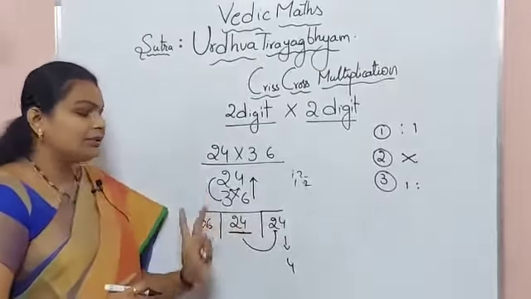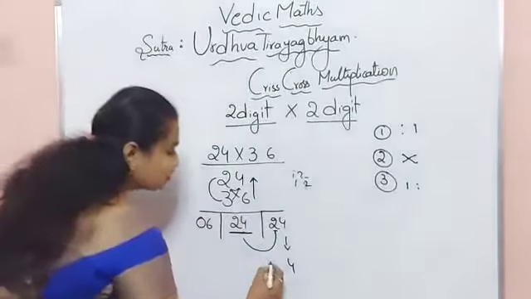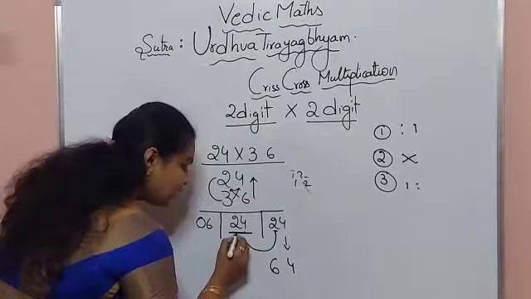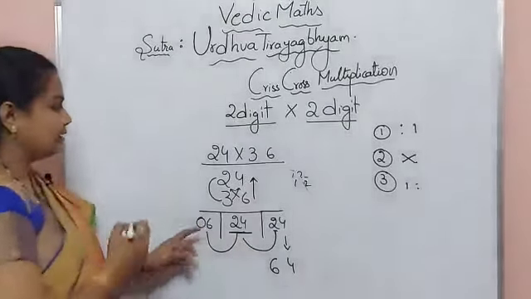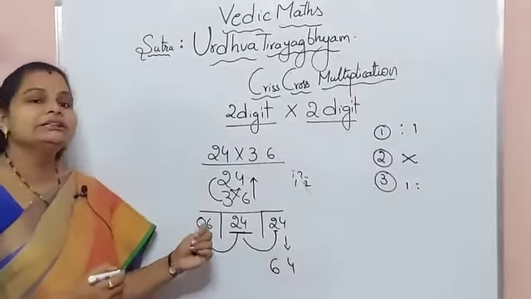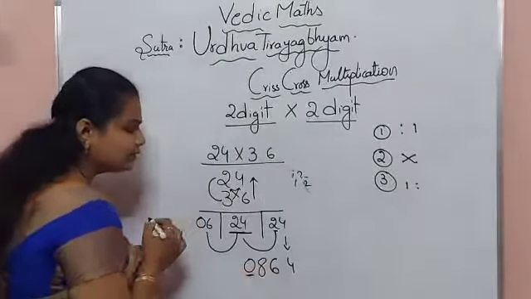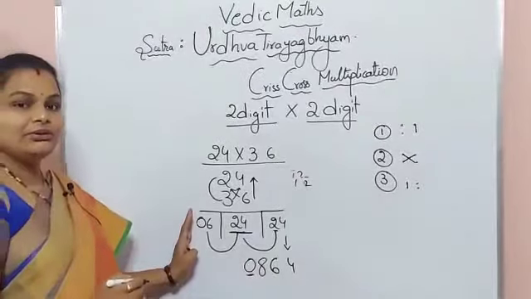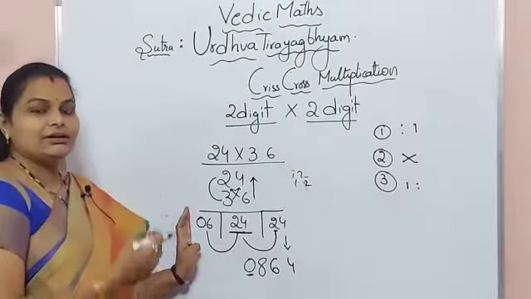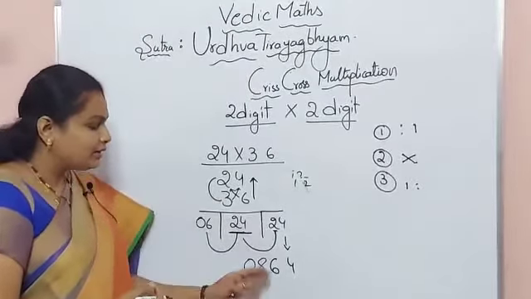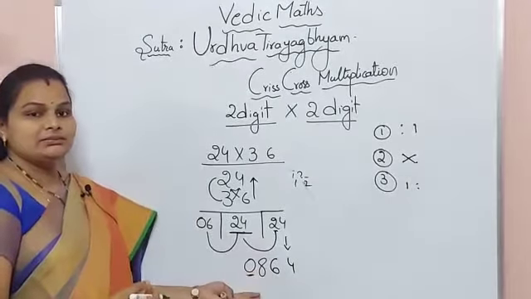So 24 plus 2 is 26. So now it's a 6, and now add 2 to the next number. So 6 plus 2 is 8. No need to write the 0, but to avoid confusion, we are writing it. So this is the answer.